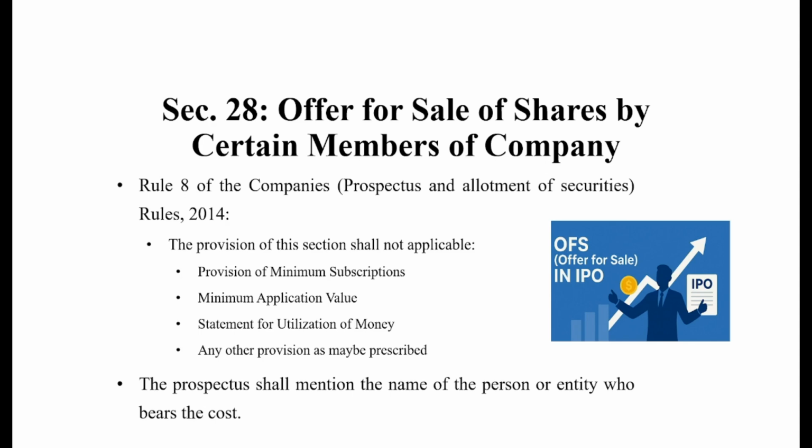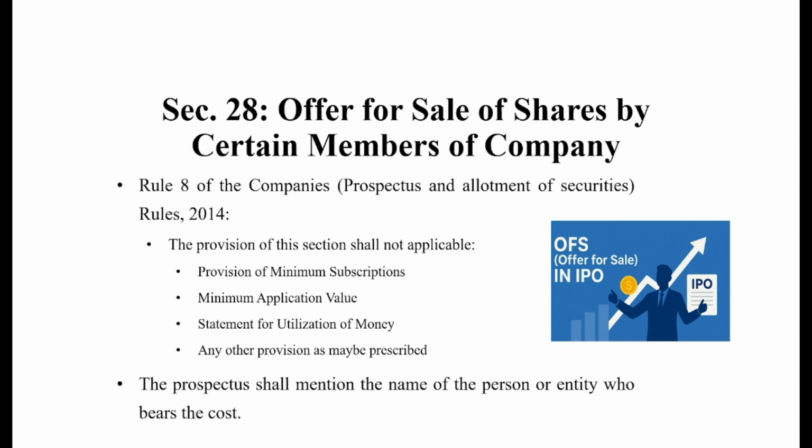However, the prospectus shall mention the name of the person or entity who is actually bearing the cost of the OFS. In our example, Mr. C receives the amount. It means Mr. C wants to dispose of part or all of his holding.